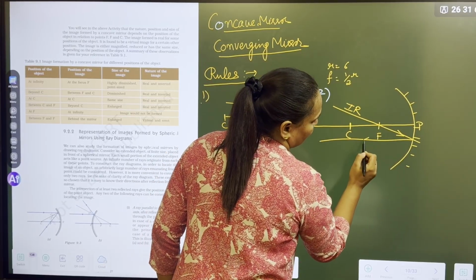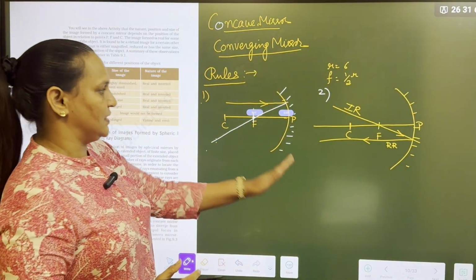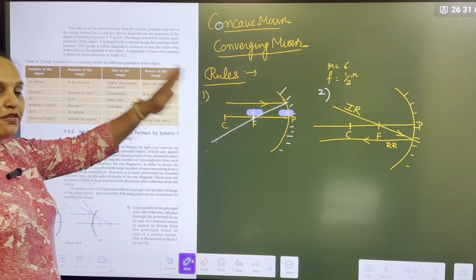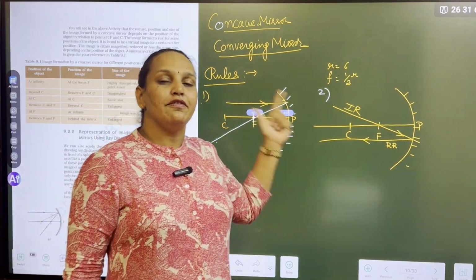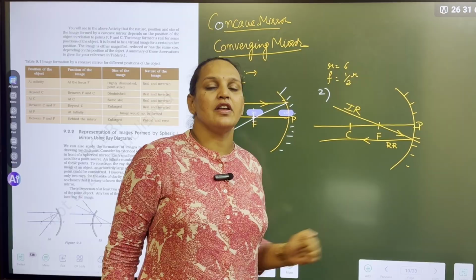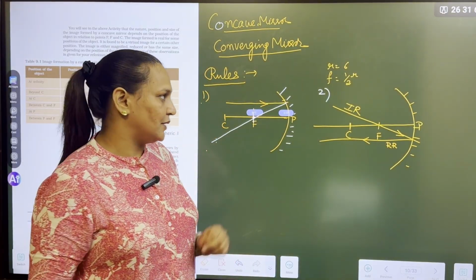It will become parallel to the principal axis. Vice versa, if any ray is parallel to the principal axis, it will pass through the focus. If any ray is passing through the focus, it will become parallel to the principal axis.